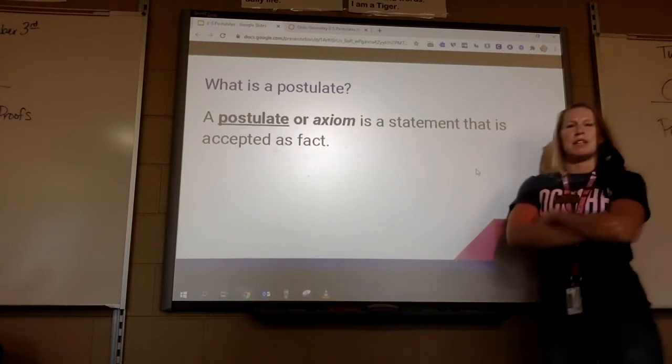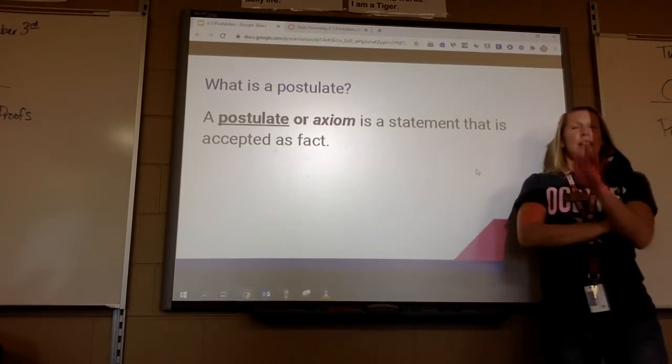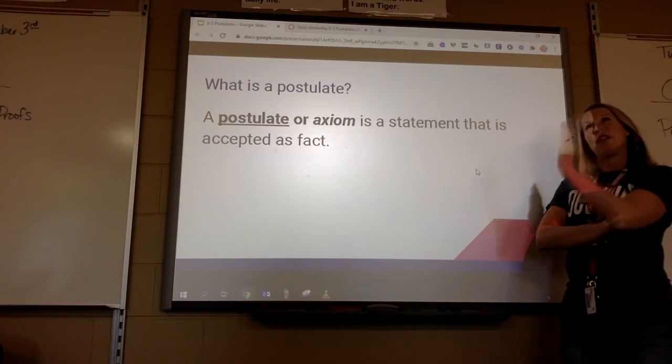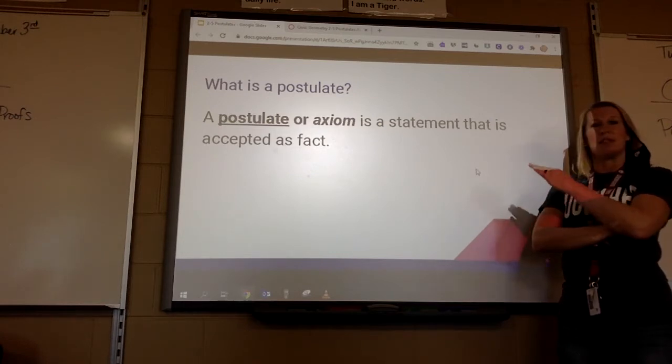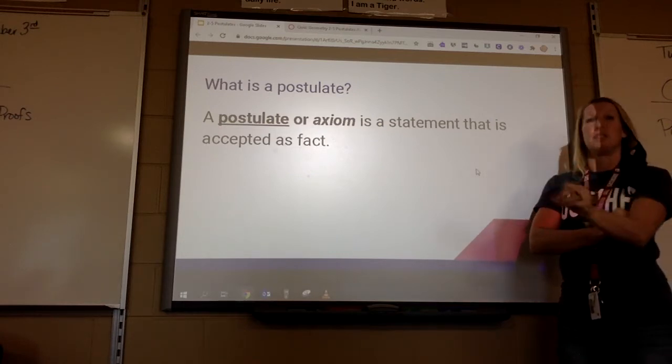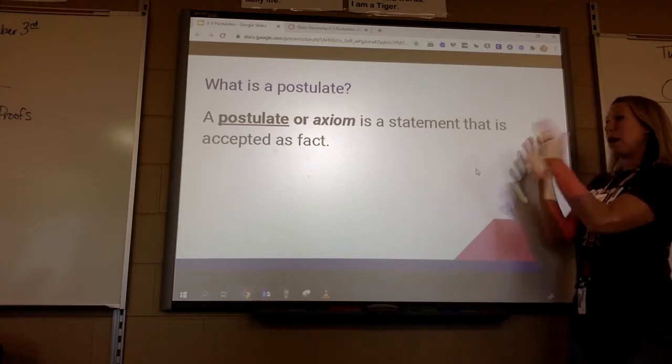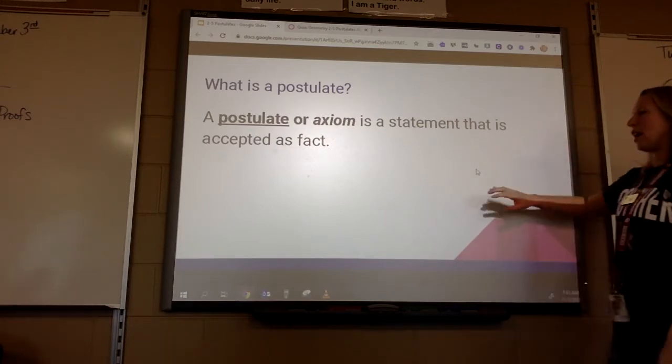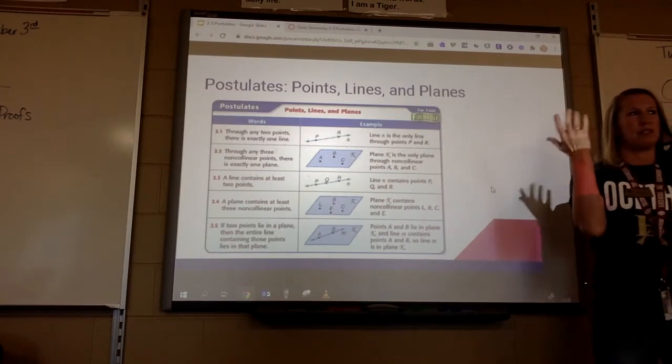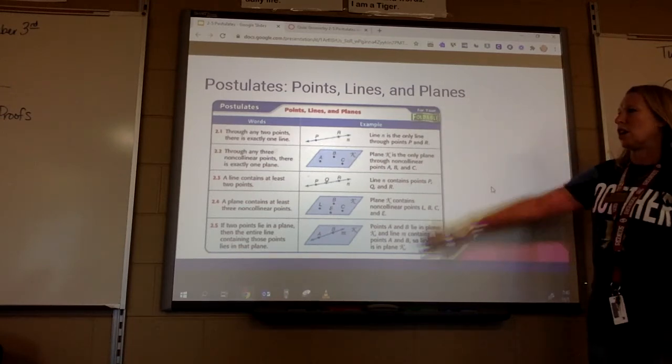A postulate is just a statement accepted as fact. So we're going to learn about theorems later, and a theorem is a statement that's been proven true using a proof. A postulate is just a statement accepted as fact. So all these postulates you have to kind of know, which we've kind of already talked about some of these,